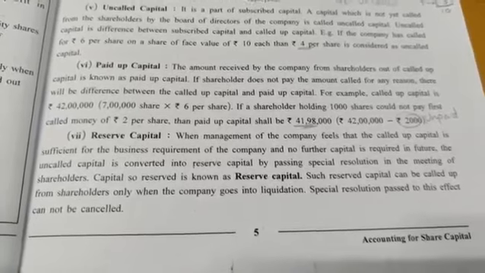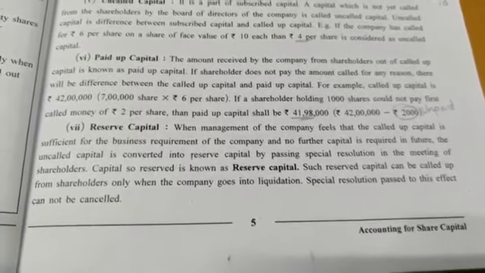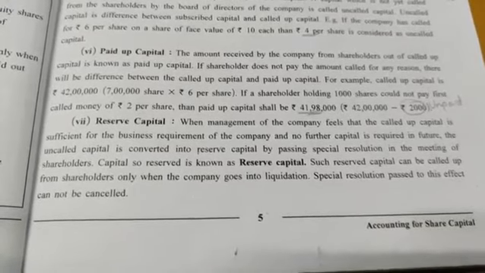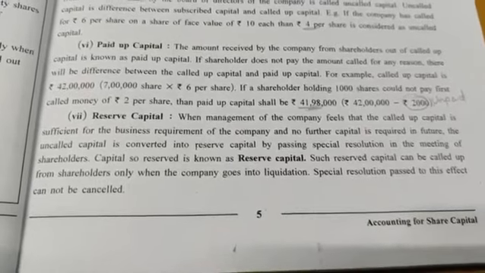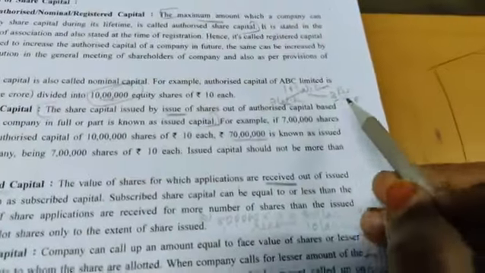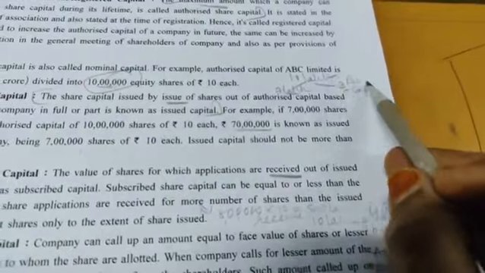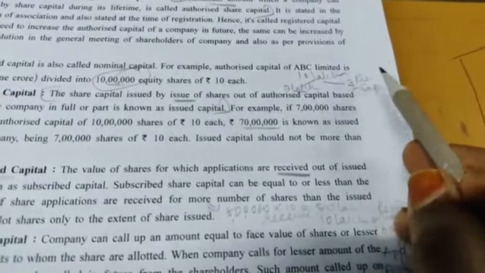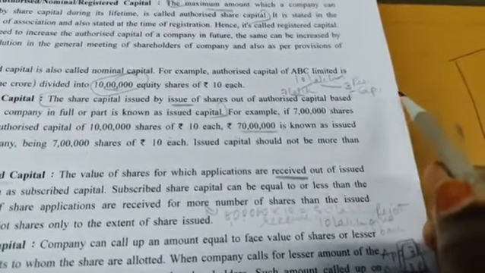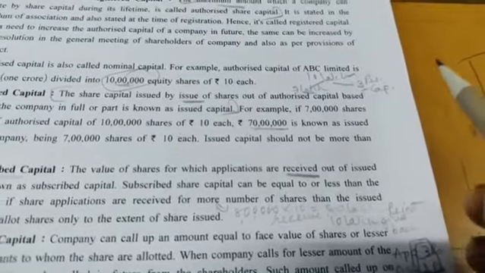Capital so reserved is known as reserve capital. Such reserve capital can be called up from the shareholder only when the company goes into liquidation. So as this is not needed, the company has converted this 3 lakh into reserve capital. Now when the company is going into liquidation, at that time they need money. So this 3 lakh will be taken at that time.